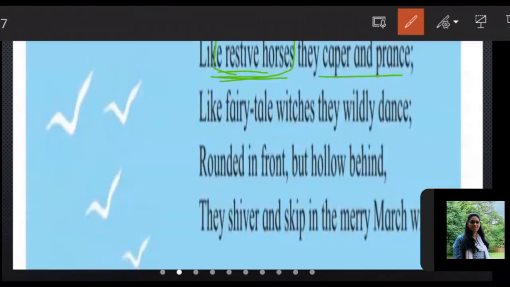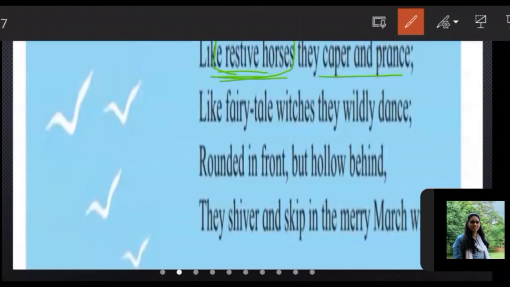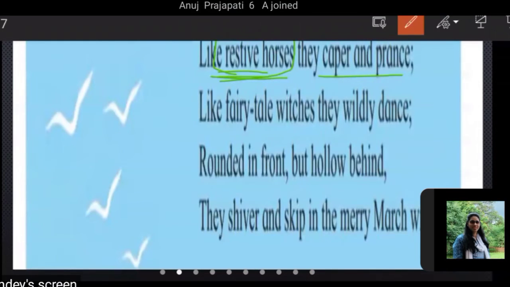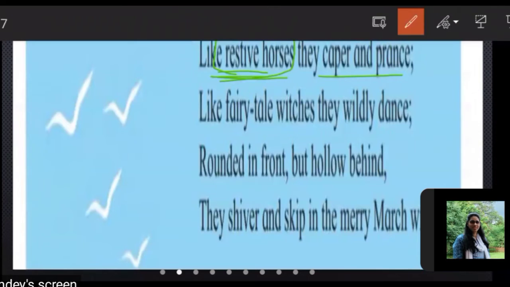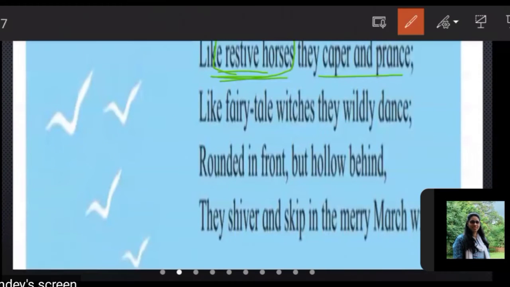The way horses prance and caper, in the same way our clothes also do on the rope line. The clothes behave like horses, and they always bounce, jump, leap and dance. They dance so happily, so merrily, so joyfully that they like to dance and blow away with the wind.